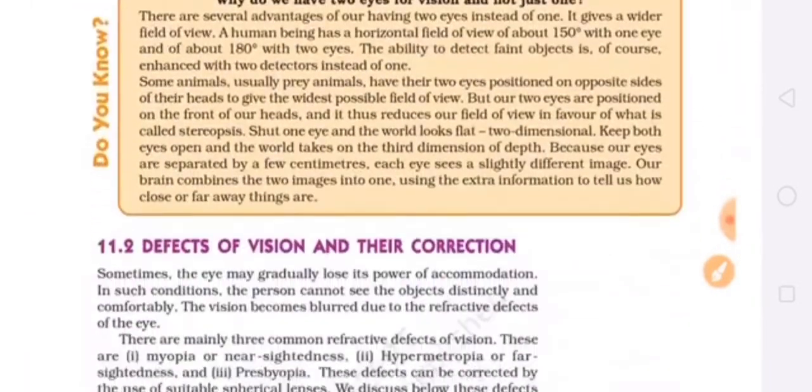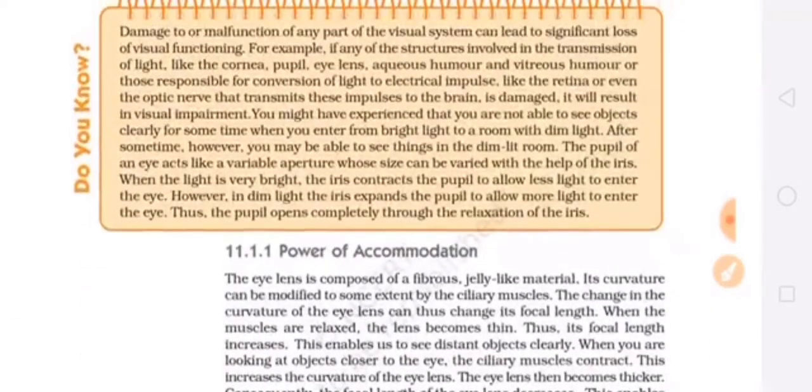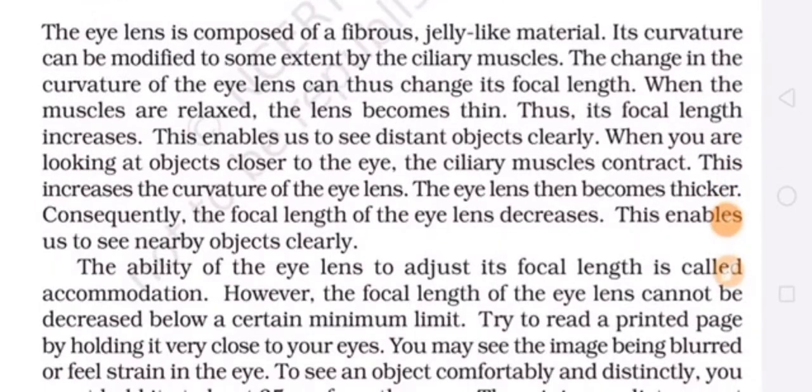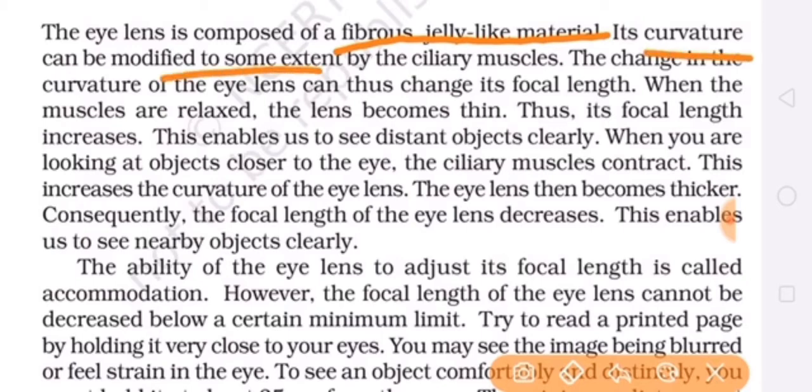Then next thing we will see is the power of accommodation. Like I have told you, the iris can control the size of the pupil. So when less light is required, then less light enters the eyes. The eye lens is a fibrous jelly-like material. It is made up of jelly-like fibers, and its curvature can be modified to some extent by the ciliary muscles. What is the function of the ciliary muscles? Their function is to hold the eye lens and to adjust its focal length.